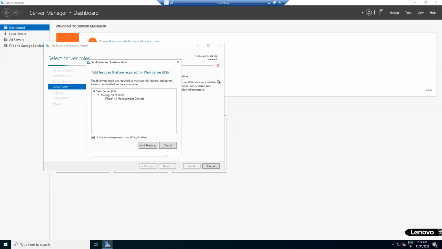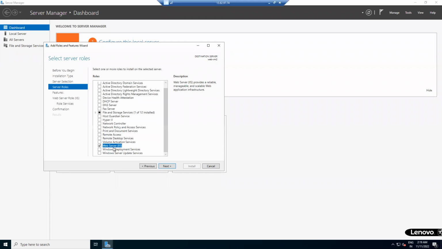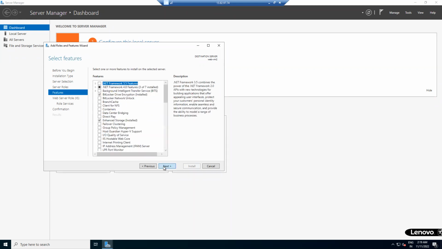Okay. Next. Now, this is what, IIS. Add features. See, it is showing Web Server IIS. That's why I gave the definition. IIS is the web server and it is used to host ASP.NET applications. If you observe, what is the description? Web Server IIS provides a reliable, manageable, and scalable web application infrastructure. Click on next.